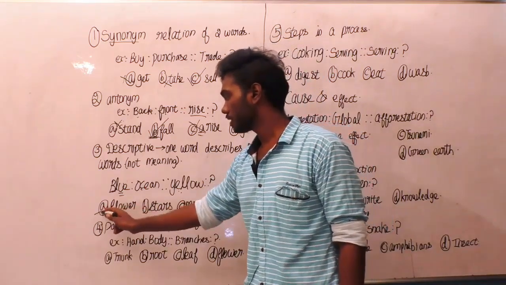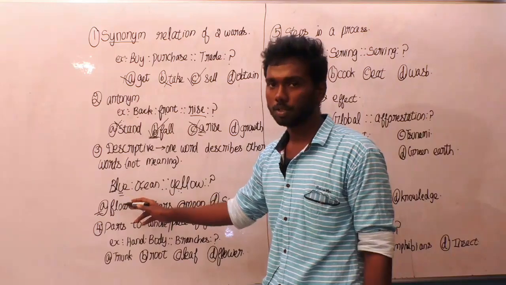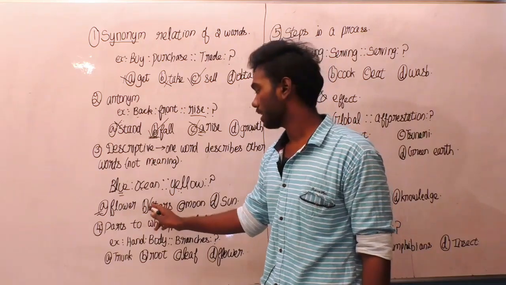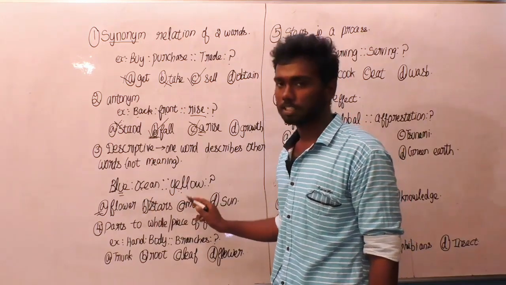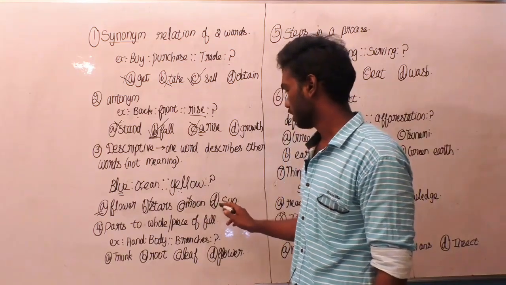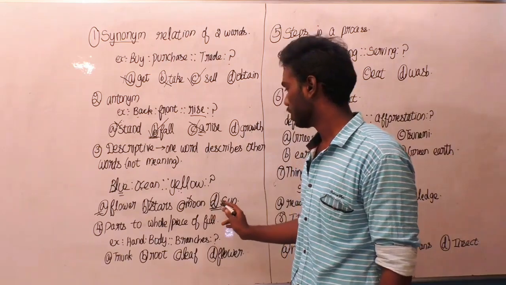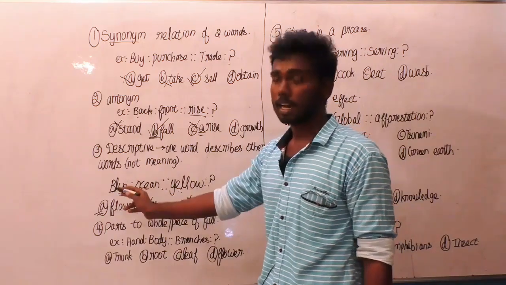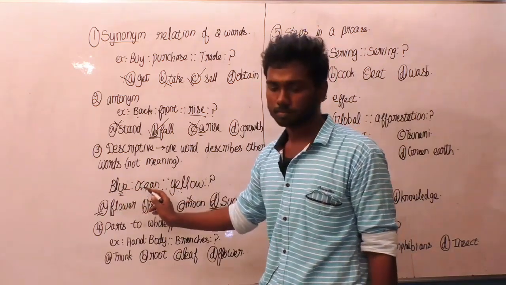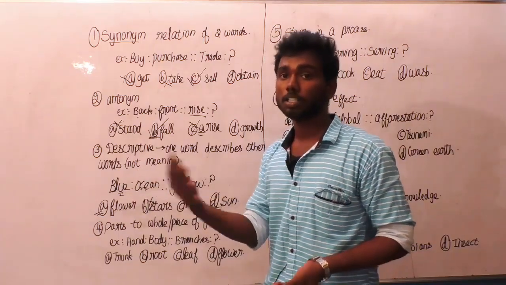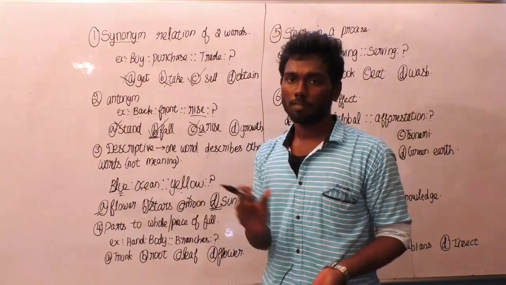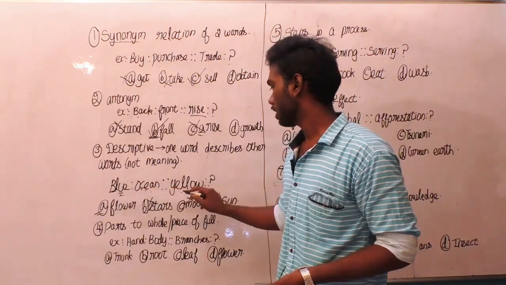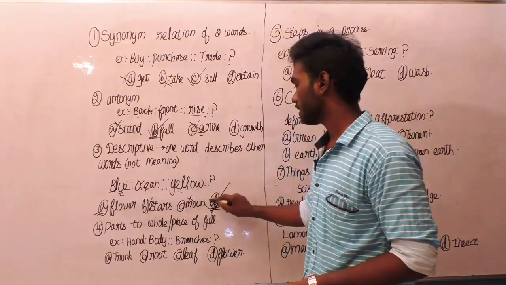Flower. Maybe we can reserve this option, because yellow can denote flower also. There are many flowers in yellow color. Yellow is to stars. Definitely this might not be the right answer. Yellow is to moon, and this is also a wrong option. Yellow is to sun, and the sun can also denote yellow. Two options have been reserved, and which will be the right answer? We have to again see the analogy question clearly. Blue is to ocean. This thing is explained from a universal point of view, not in a minute thing. A flower is minute when compared to the whole world. So definitely blue is to ocean compares with yellow is to sun. So the answer is sun.